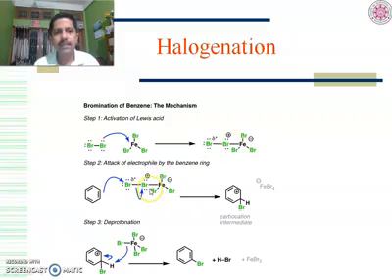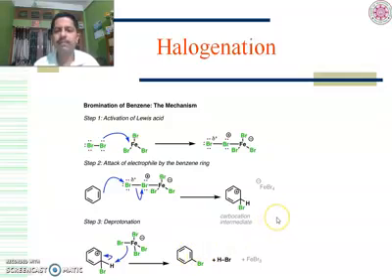Now the FeBr4 minus is detached here. Whenever FeBr4 minus is detached, this Br plus is released. It will be released as an electrophile and will attack the benzene to give the resonance stabilized sigma complex. The last step involves elimination of a proton. This proton is eliminated by the conjugate base FeBr4 minus, and this bond is delivered to the electron deficient sigma complex. Now the aromaticity is retained and it becomes bromobenzene.